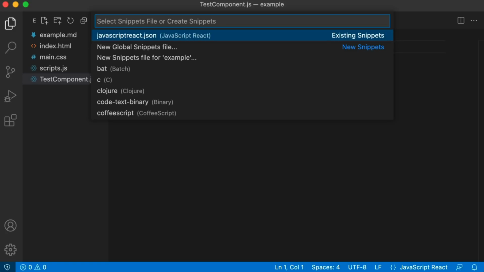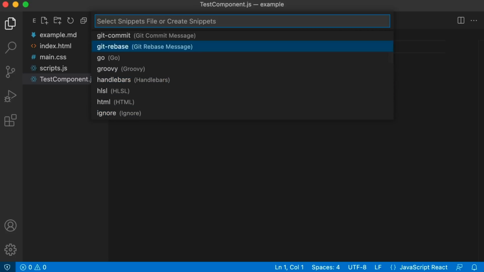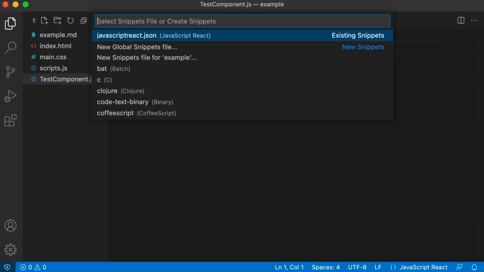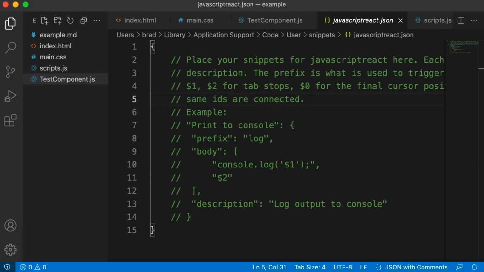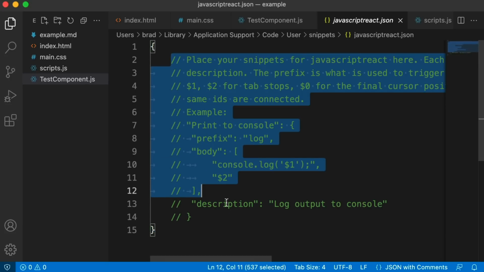Now it's going to ask you which language. Because the current file I had open was React, it knows that's probably what I want, but you can scroll through the giant list of every different programming language. But we obviously want JavaScript React. Cool, so that's going to open up this new file. It's just an object, and then everything inside here is commented out. So this is where you include your own custom snippets.